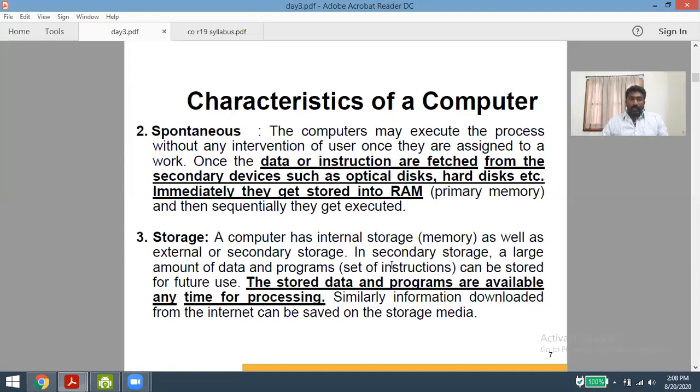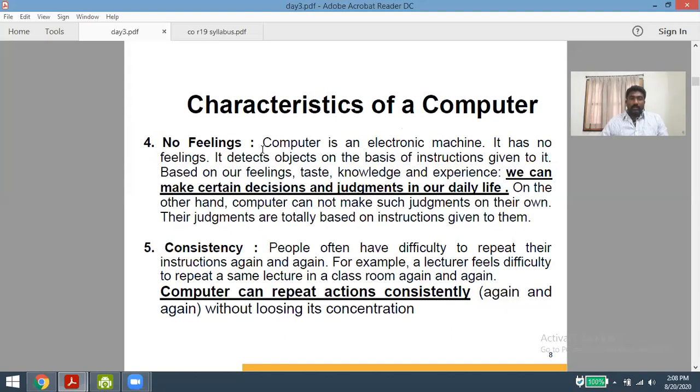Coming to one more advantage, no feelings. A computer does not have any feelings inside. As humans, there are a number of feelings or a number of human problems. A computer does not have any feelings or any taste or any other experiences of its own. It does what the user or the human asks it to do.